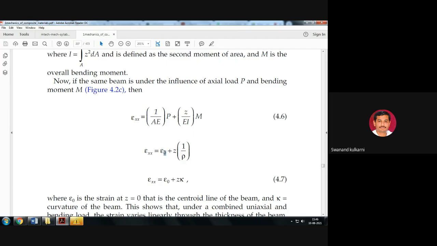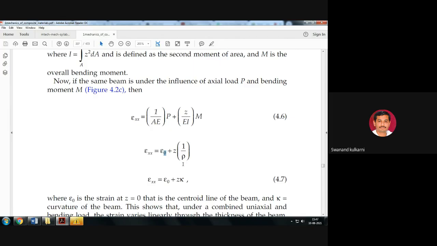Epsilon 0 is the strain at z equal to 0. That means when the distance from the centroidal axis is 0, this strain is given. The tensile strain is measured at the neutral axis only.